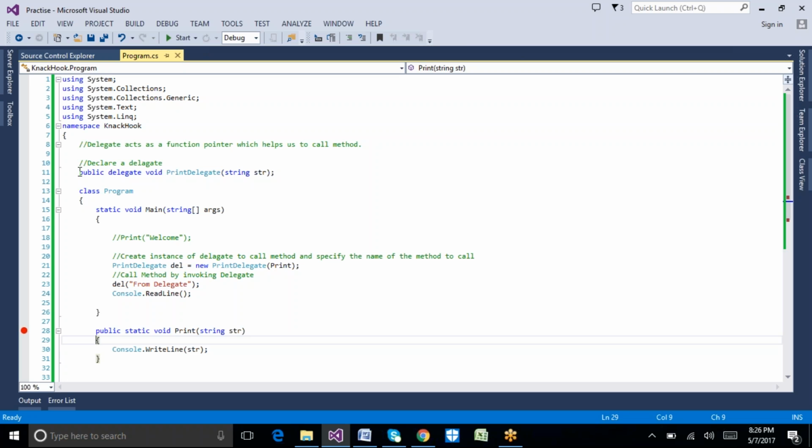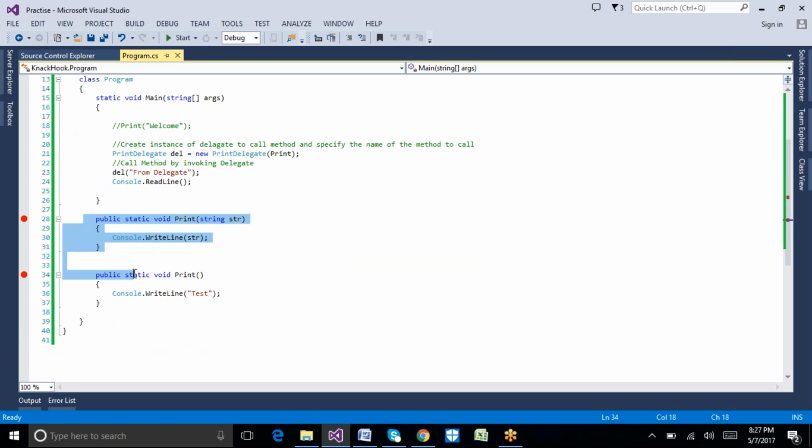While declaring my delegate, I mentioned that it needs to accept one input parameter, which is of type string. After I declared this delegate, while creating my delegate object, I passed the print method.